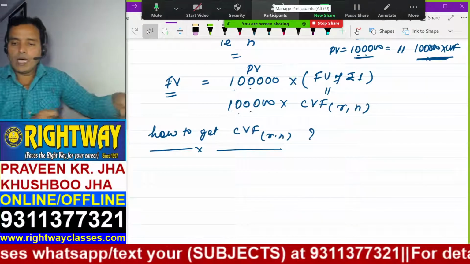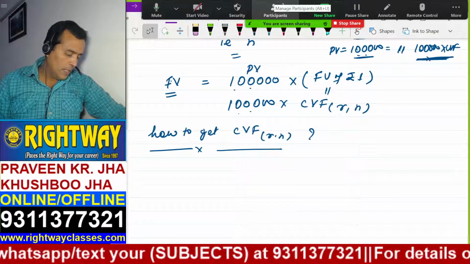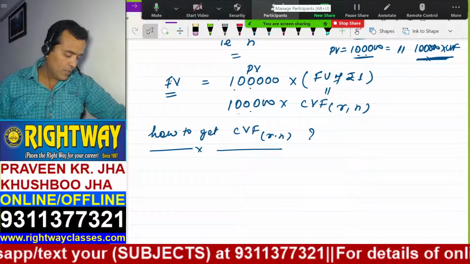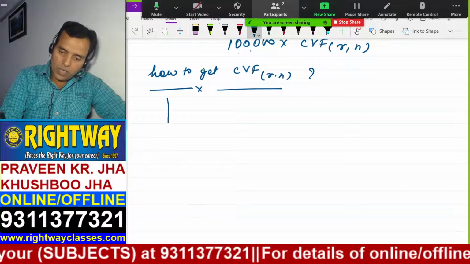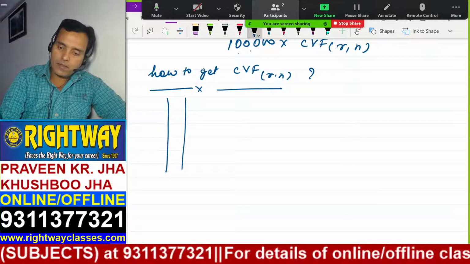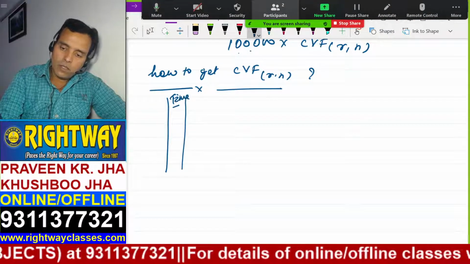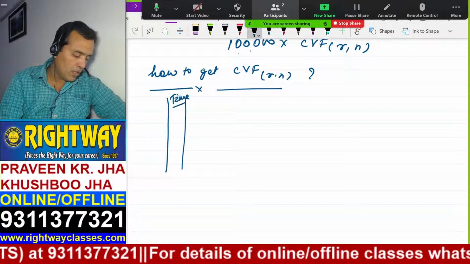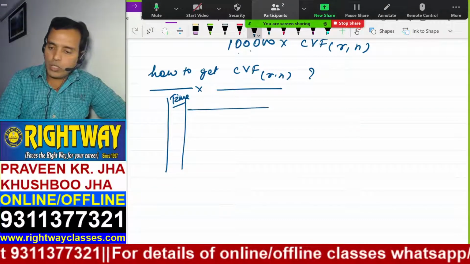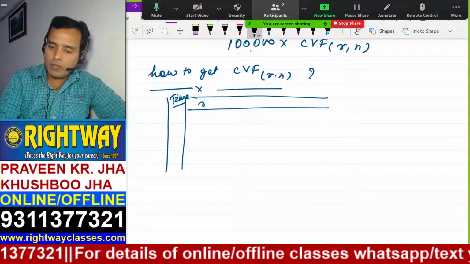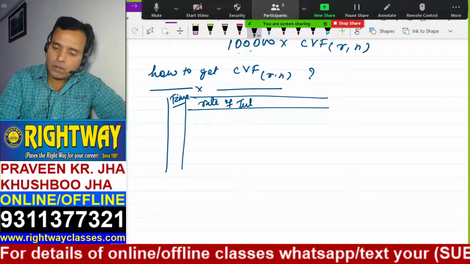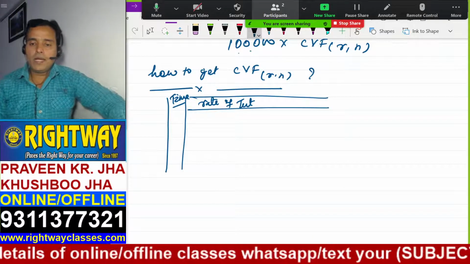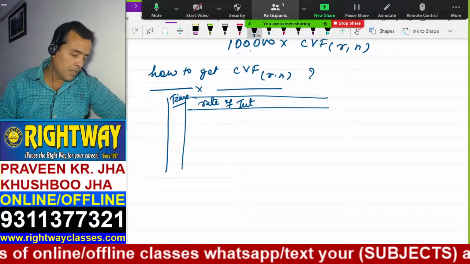Now the point is how to get CVF. In the given chart, you see here, the chart is like that. This vertical column is for time period. You also turn the page if you have the book in front of you. This horizontal is what? Rate of interest. Have you got the book? This is time period, and this is rate of interest.